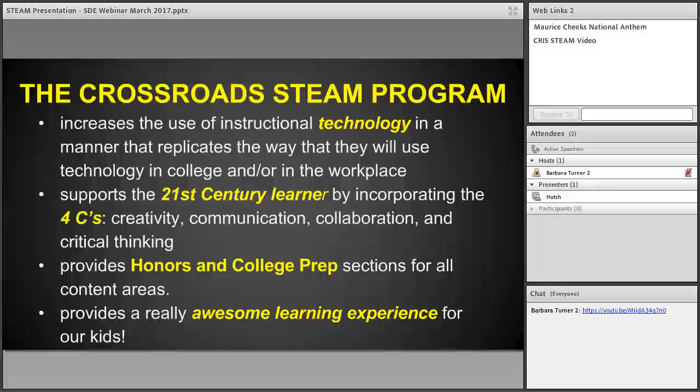But as far as thinking of these things in terms of the students, we still have honors and college prep courses based on how the kids are recommended for the courses coming into 6th grade. So not only do they have to think in terms of how I want to put the 4 C's and how I want to address real-world problems with these students, but I also want to address them at the appropriate level for these kids. So you'll see as we move further through and really get specific with some of our examples, there are so many different things that have to be considered as they're planning these different lessons.